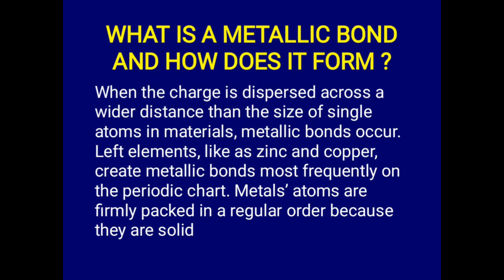Elements like zinc and copper create metallic bonds most frequently on the periodic chart. Very important information: metal atoms are very firmly packed in a regular order because they are solid.